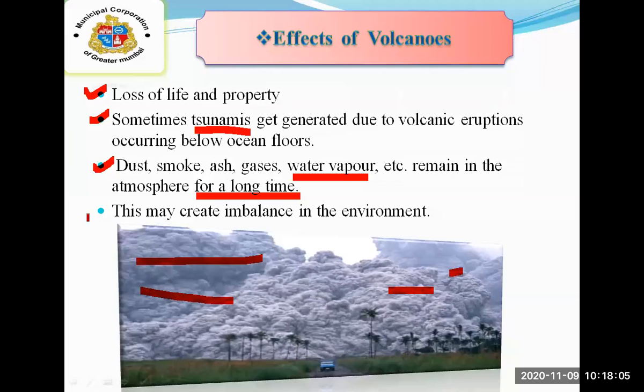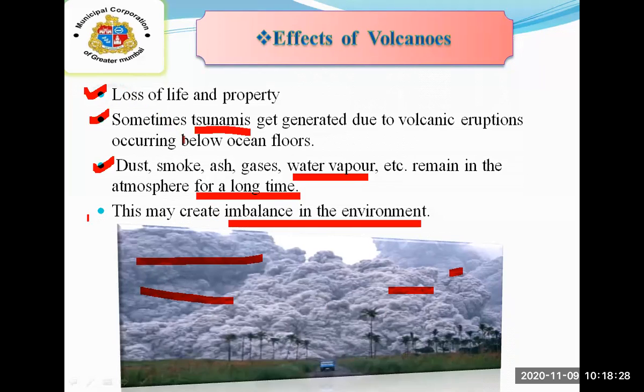This may create imbalance in the environment. It can cause environmental pollution due to these substances which are released and remain in the atmosphere for a long time. The first one, there was a loss of life and property.